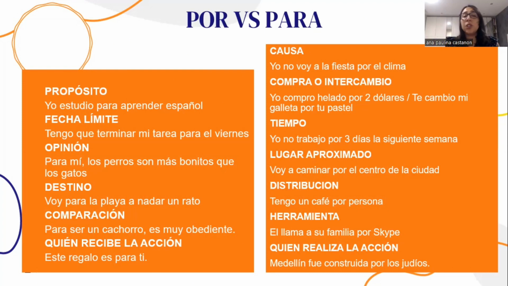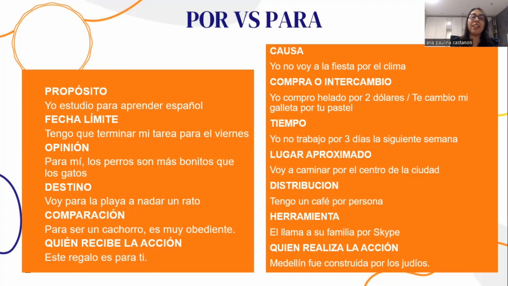Perfect. Good. So as you can see, we have main differences between these two. For example, propósito is purpose, right? For por and causa is cause. I'm sorry. Propósito, it's para and it's purpose. And causa, we use it for por and it's cause. And then we have deadline, right? Which is time, a limit of time. We use para, and then we have the duration of time, like yo no trabajo por 3 días la siguiente semana, and that's going to be por.